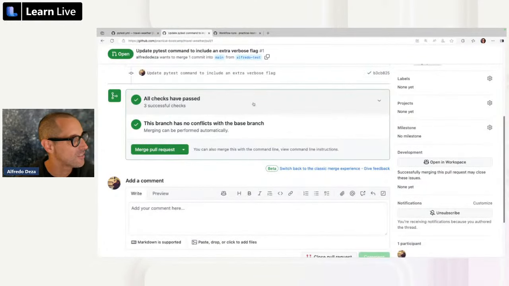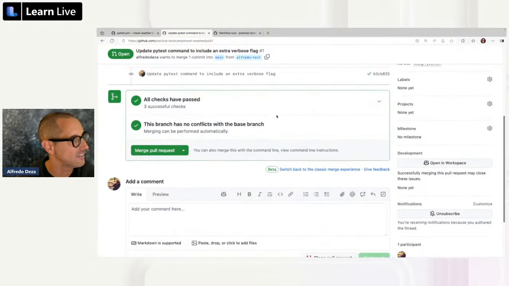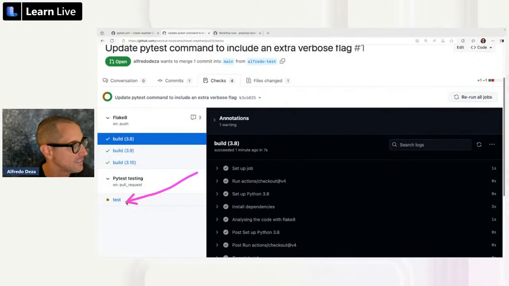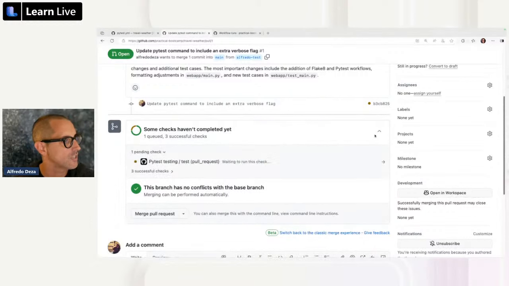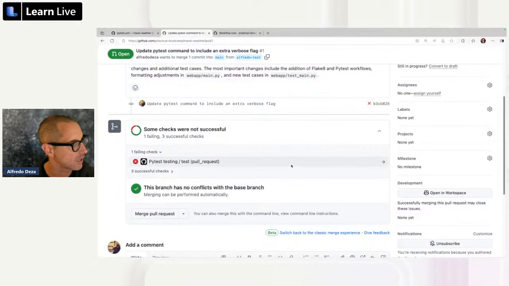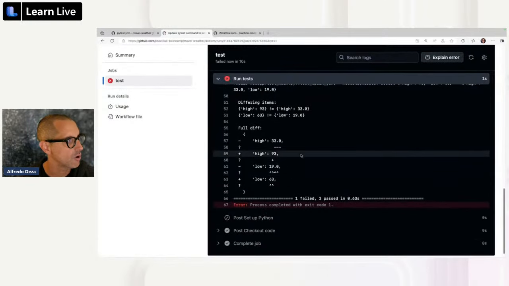All right, 3 checks have passed. Flake8, and let's take a look at the checks. So whenever you're doing these, do you see that test is running? That's still going on. So if I go to conversation, some checks haven't completed yet. So if I do this, you'll see the PyTest testing is there. And it fails. And this is a good thing. This is the basis for automation. This is when we are getting into trouble. This is when we need to come in and say, oh, what is going on here? Let's click on this arrow, run the test. Ooh, look at that. We're adding a 0. PyTest is really good at telling us exactly what we need to fix.